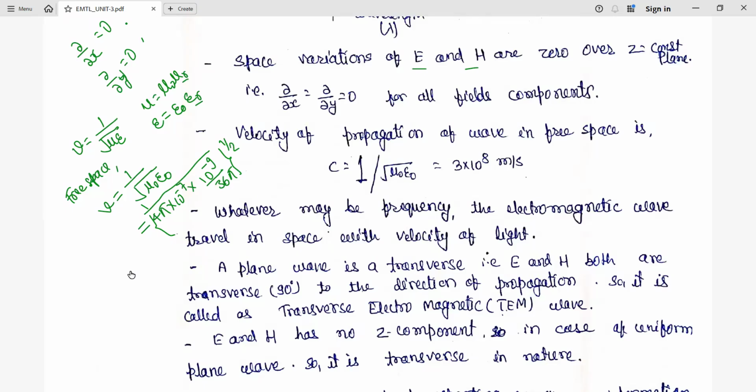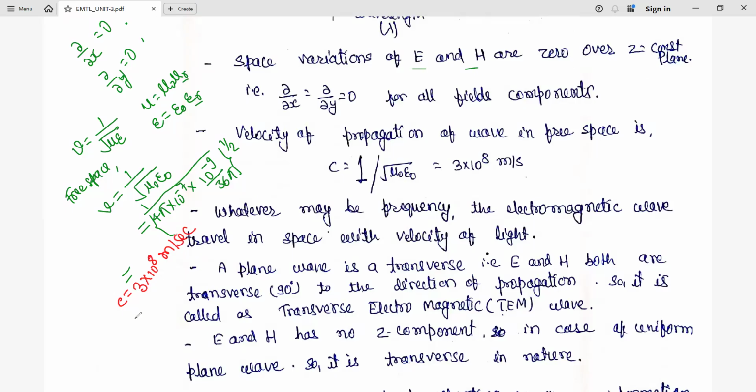Substituting these values, you'll find that this is equal to 3 into 10 to power 8. That is the velocity of light in free space, also called the speed of light. So the value we get is 3 into 10 to power 8 meters per second. This is equal to c, the velocity of light in free space.